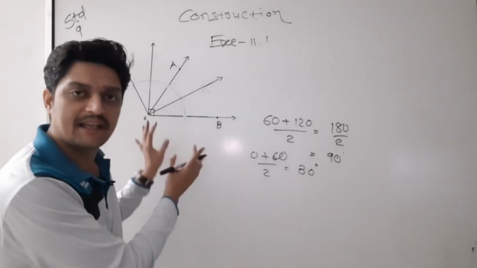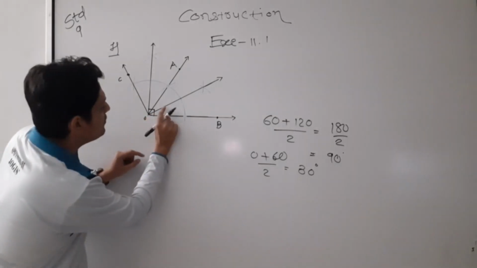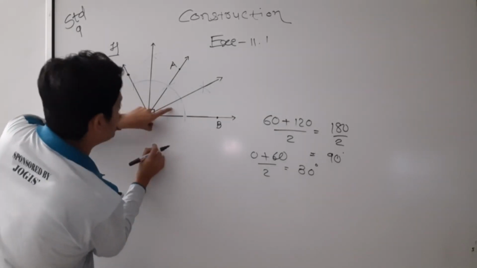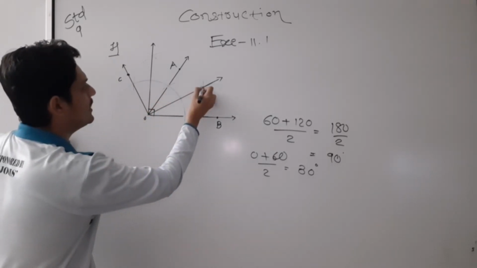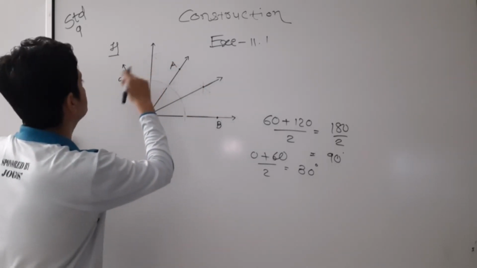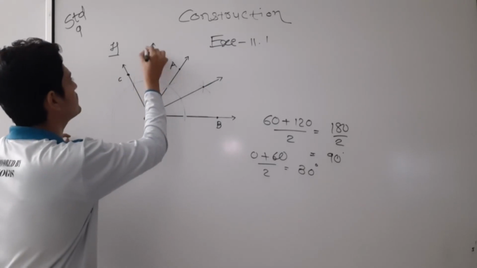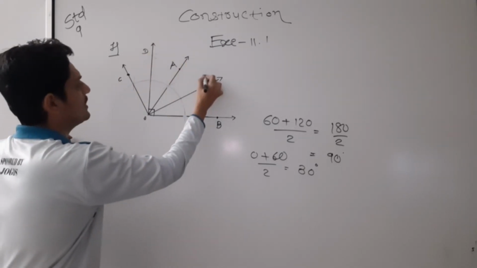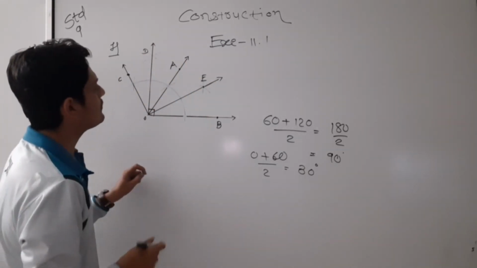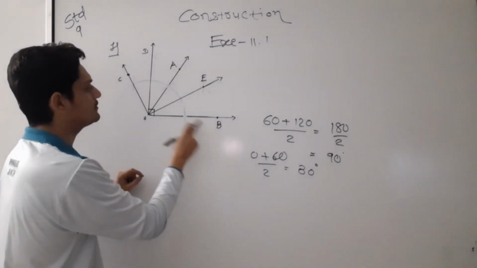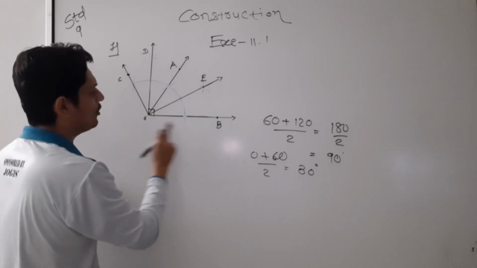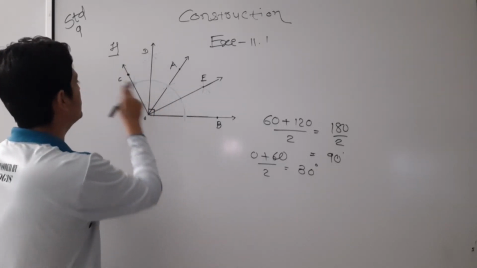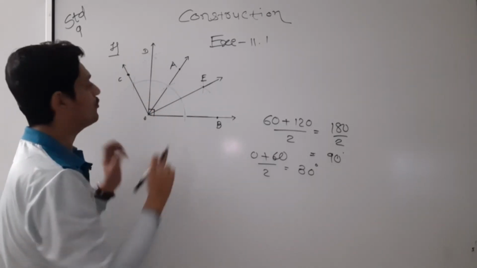Okay, just see here. This first angle, the smallest one, is 30 degree. Then this bigger one. Here we can say A, B, C, here we can say D, and we can say E. So EOB is 30 degree, AOB 60, DOB 90, COB 120.